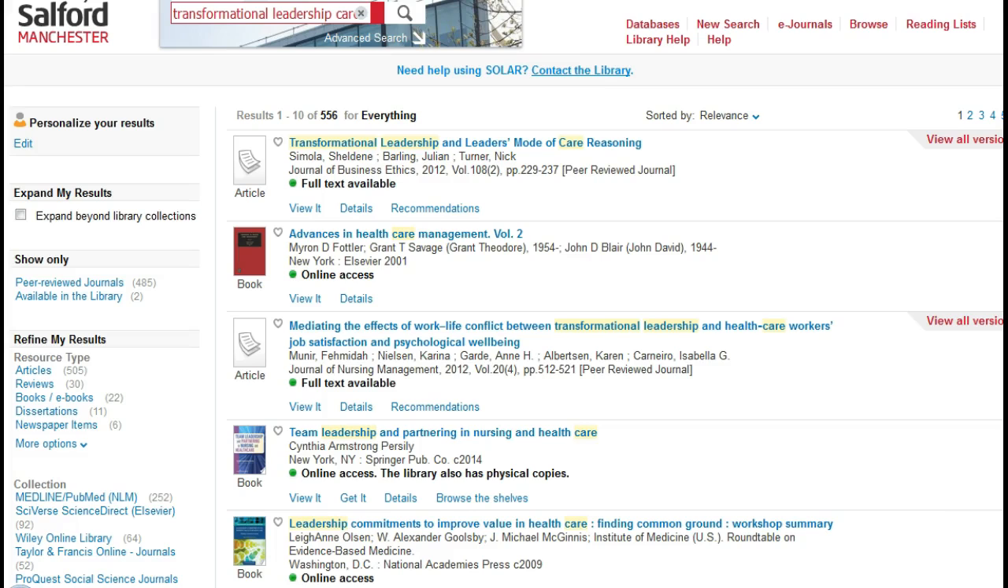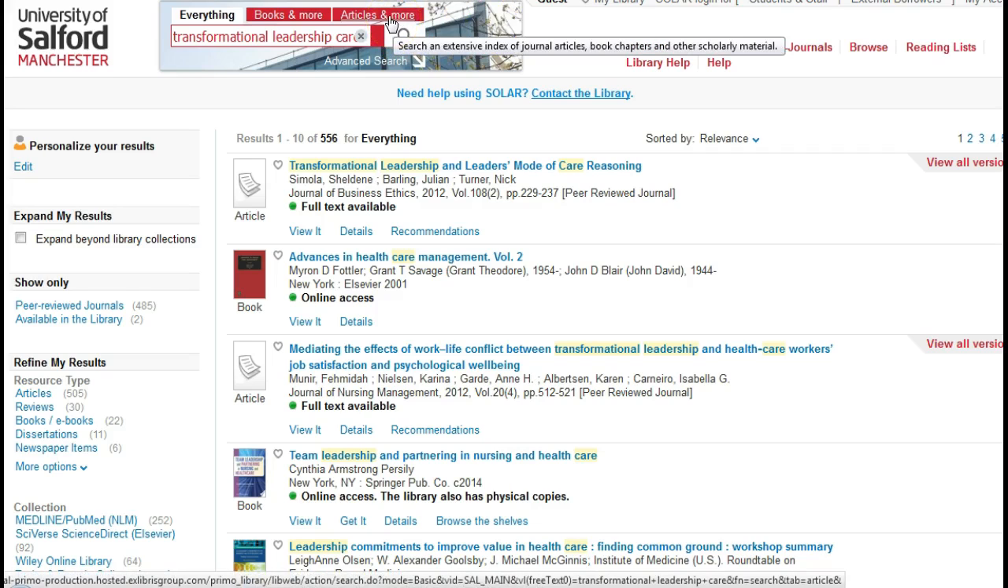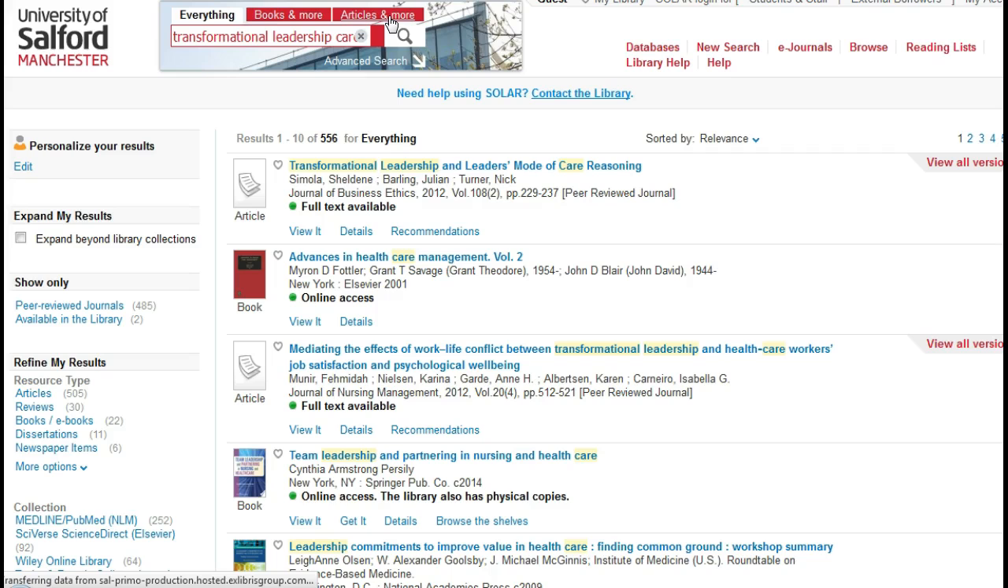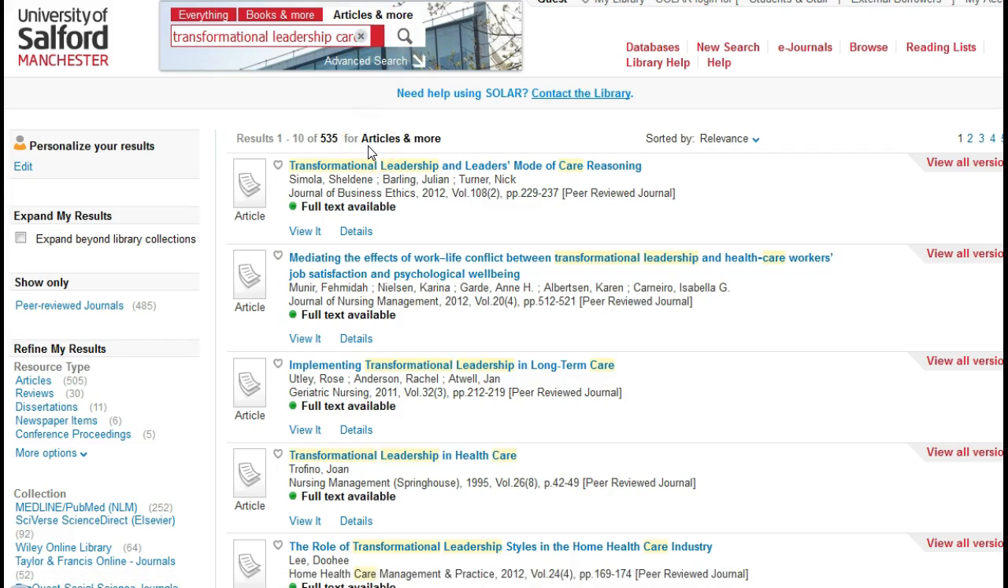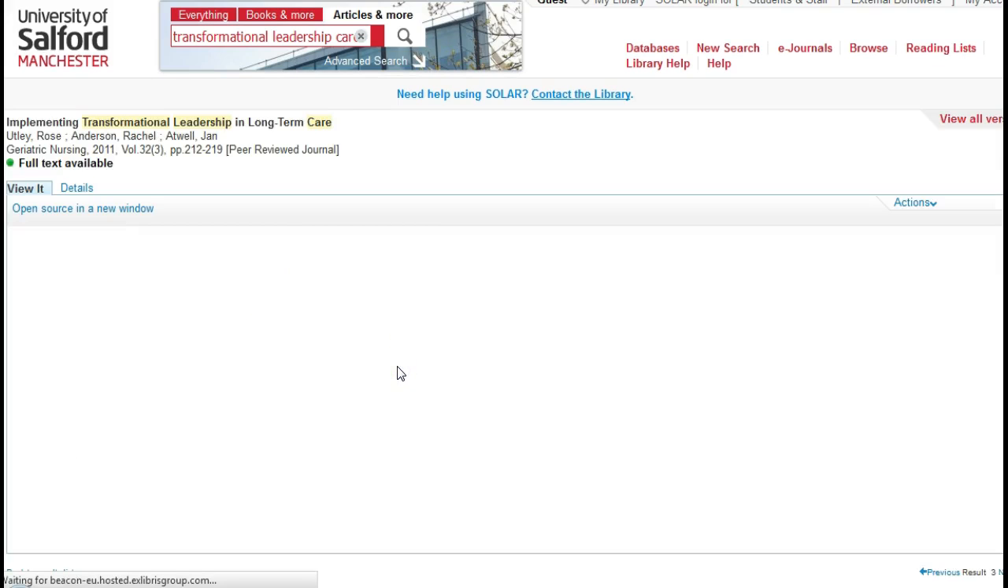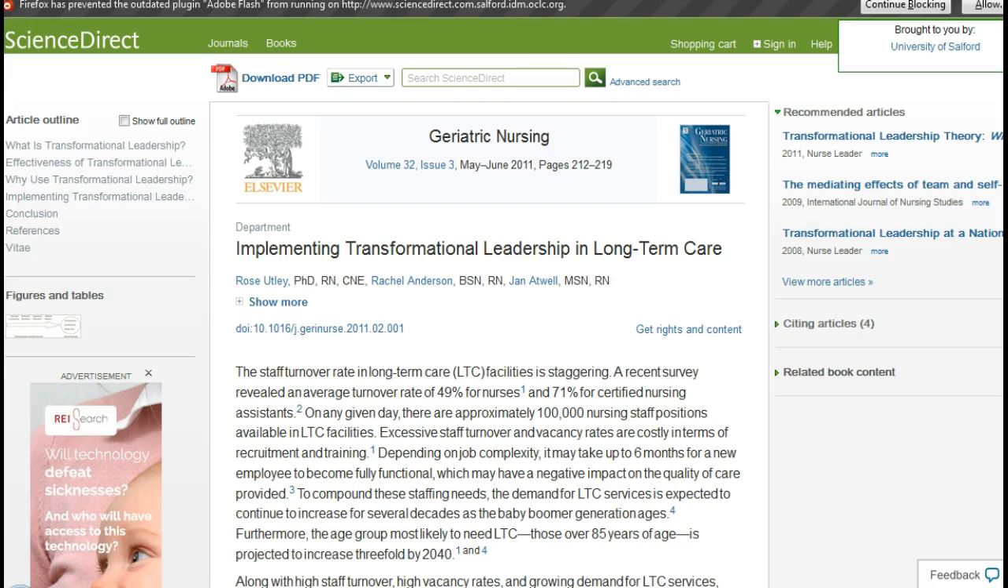And as you start to look through, you might find more specific resources. That's books and articles. So you click just there at the top, after, just articles. 535, and these, if you're interested in looking at that, you can click on, and then the resource will be downloaded for you. So it's telling you to look at Science Direct. And there is your online resource.